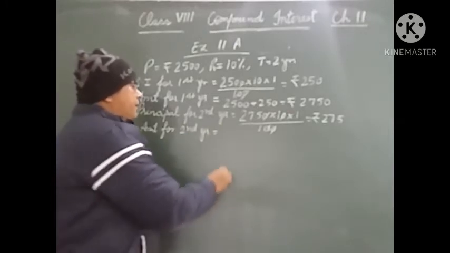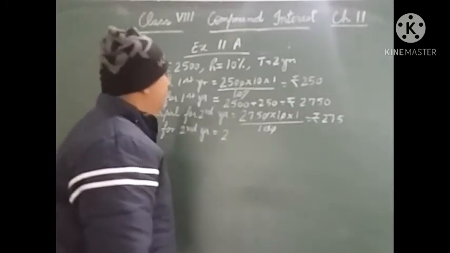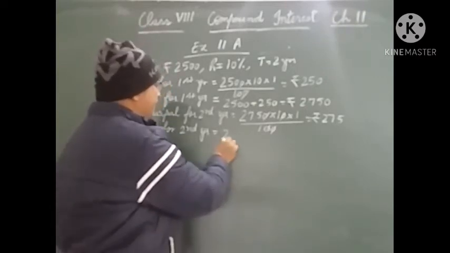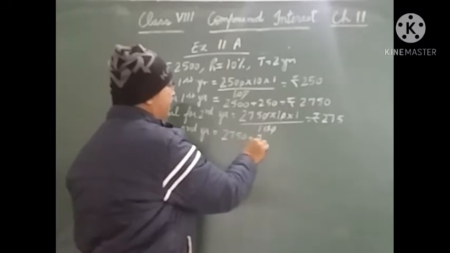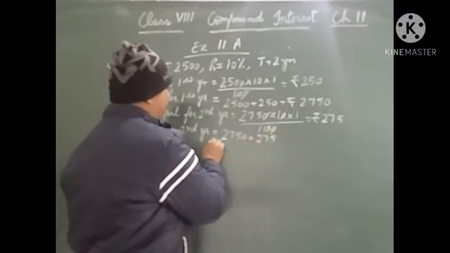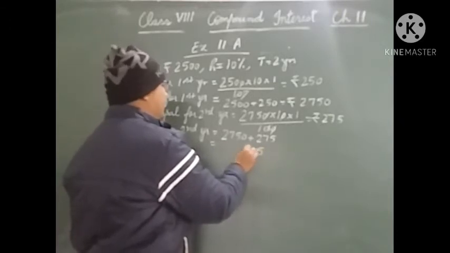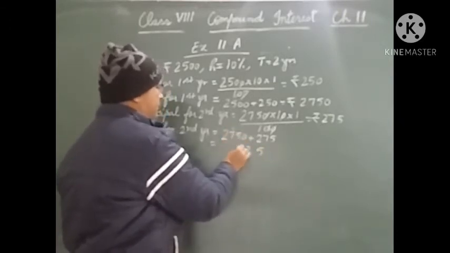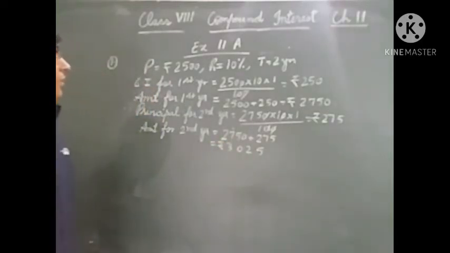Amount for second year will be the principal, 2750, plus the interest earned for second year. It will be rupees 3025.